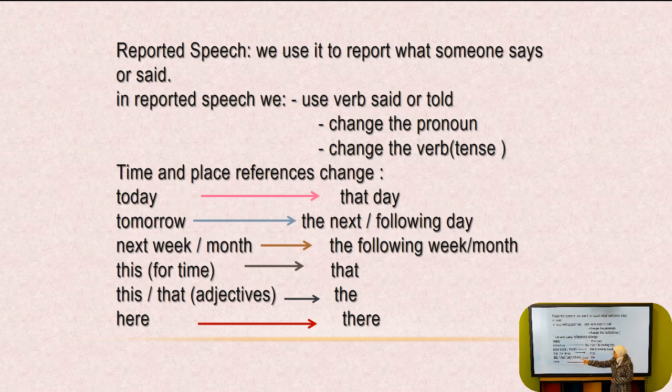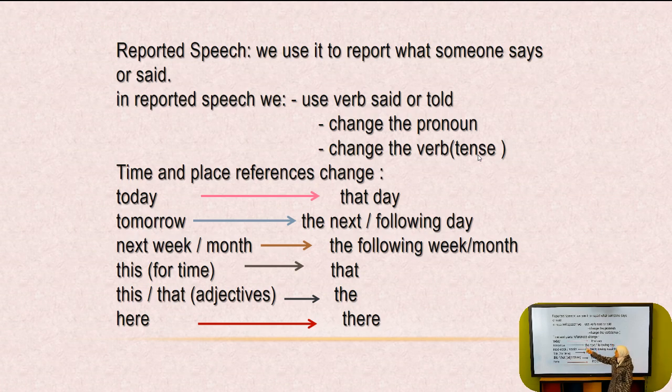If we have this or that as adjectives, they become the. And if we have the word here, it becomes there. So again, I want to remind you of this rule. If we have a reported speech in the sentence, we should use verb said or told. This is the first step. Number 2, change the pronoun. Number 3, change the verb, which means the tense.